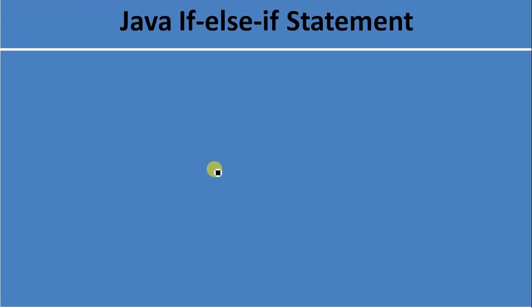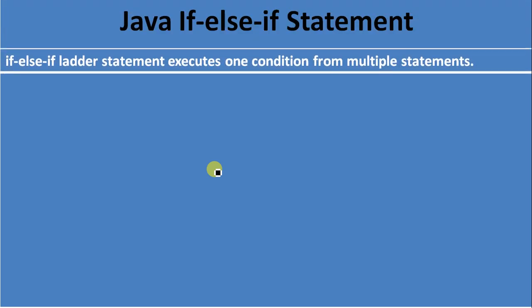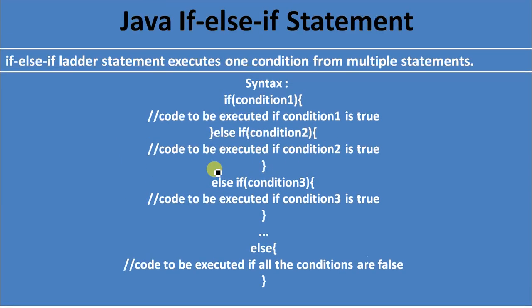Next one is the Java if else if statement. The Java if else if ladder statement executes one condition from multiple conditions. The syntax for if else if is: if condition 1 is checked, if condition 1 is true then execute the if block, else if check condition 2, if condition 2 is true then execute the else if block.